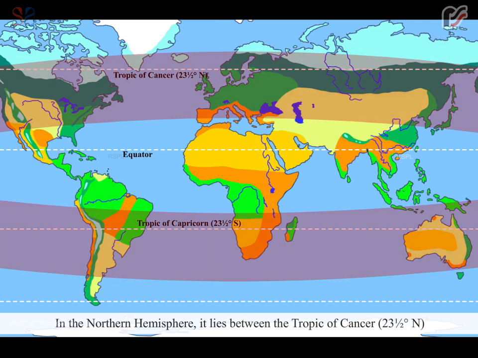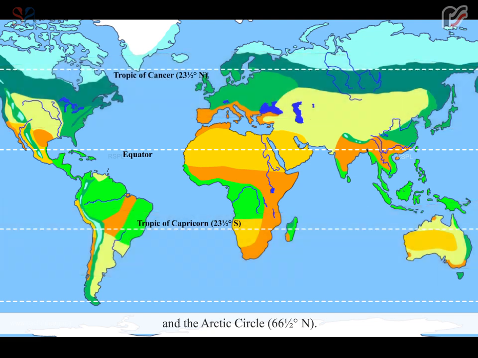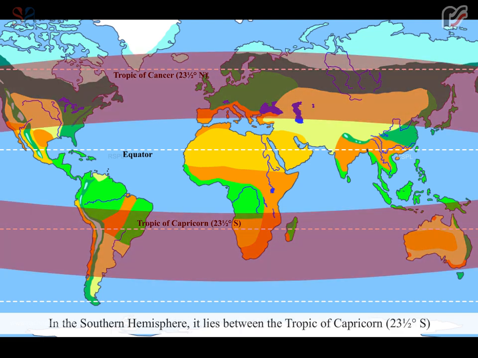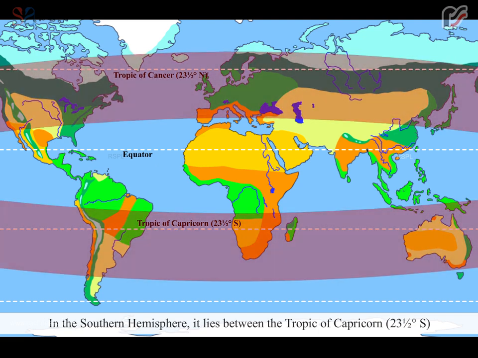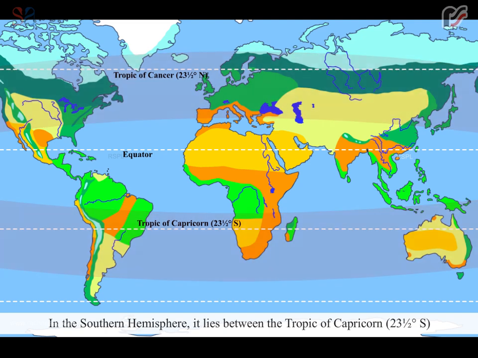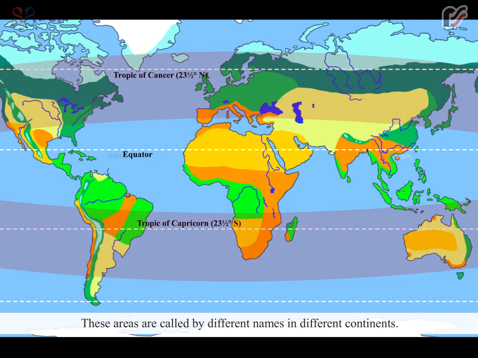In the northern hemisphere, it lies between the Tropic of Cancer, 23.5 degree north, and the Arctic Circle, 66.5 degree north. In the southern hemisphere, it lies between the Tropic of Capricorn, 23.5 degree south, and the Antarctic Circle, 66.5 degree south. These areas are called by different names in different continents.